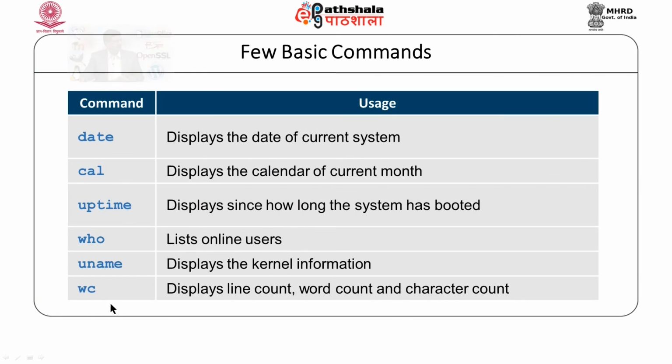And another interesting command is wc. wc is word count. It displays the number of lines within a file, number of words within a file and number of characters. wc command takes 3 arguments. It can take -l to display line, it can take -w to display word, and the argument can be -c to display the character count. So, these are few basic commands.